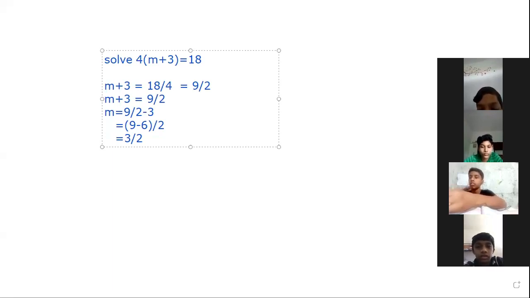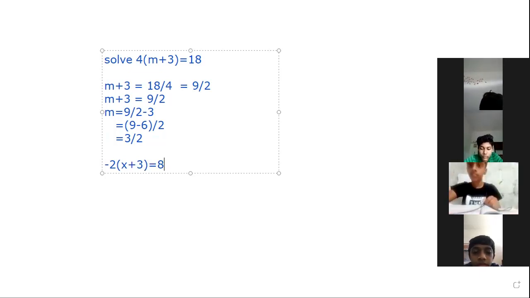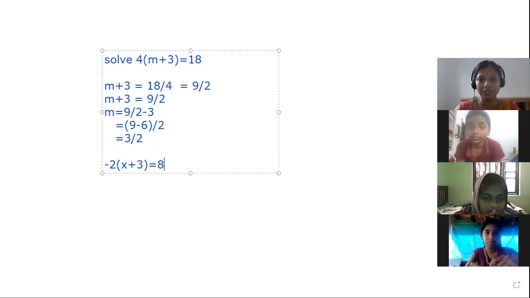Did you get the idea of solving an equation? Similarly, we can solve another equation, that is minus 2 into x plus 3, which is equal to 8. Minus 2 into x plus 3 is equal to 8. Then what should be the next step?